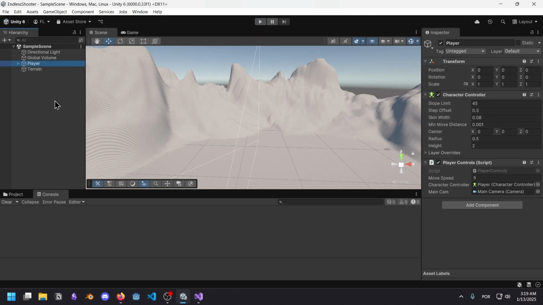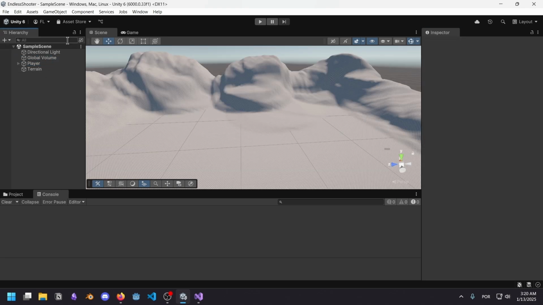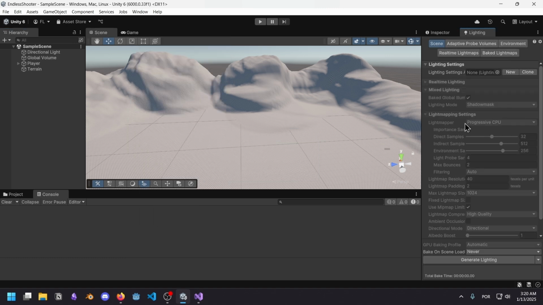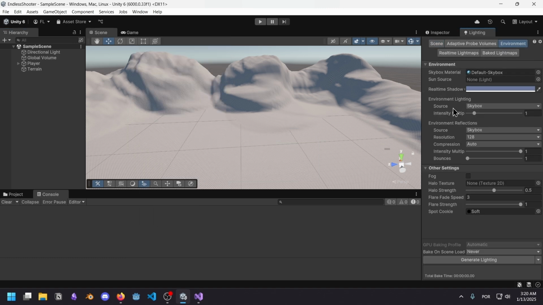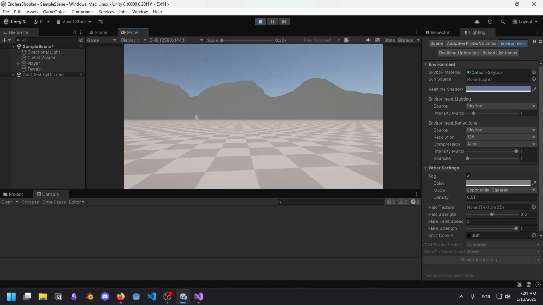How do I enable fog? Is it in the global volume? This is where it would be in Godot. Okay, wait. Window lighting. I remember this window. I used it a lot. Environment, fog, here it is. It's compiling the shader, normal stuff. Very not good.